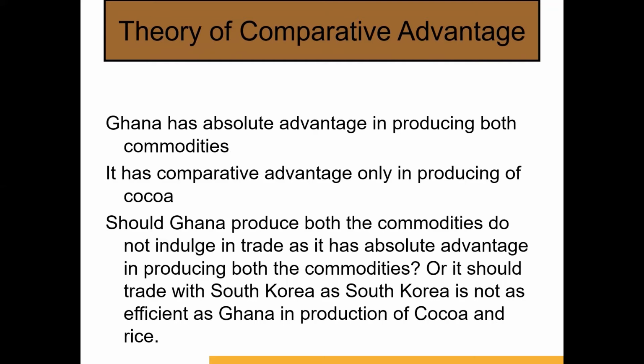From tables 1 and 2, it can be observed that Ghana has absolute advantage in producing both commodities and comparative advantage over South Korea in producing cocoa. In such a scenario, will Ghana gain from trade with South Korea as it has advantage over South Korea in producing both the commodities? So should Ghana produce both the commodities and not indulge in trade? Or should it trade with South Korea, as South Korea is not as efficient as Ghana in production of cocoa and rice?